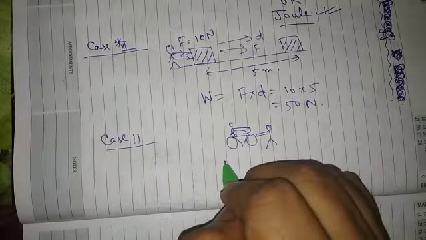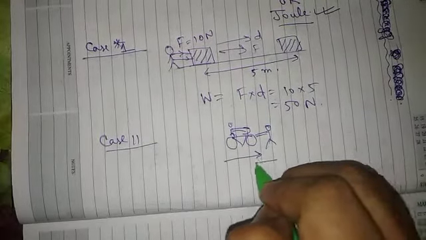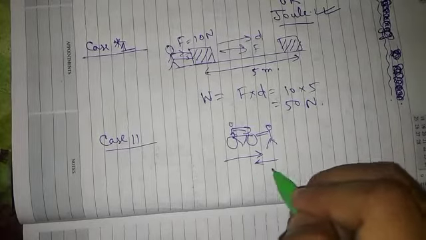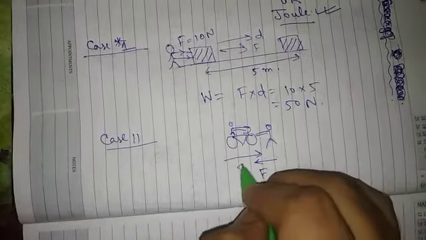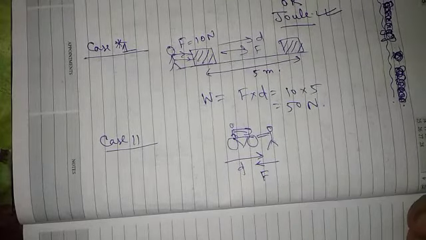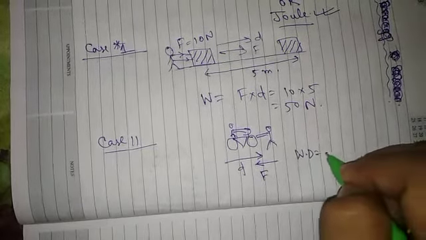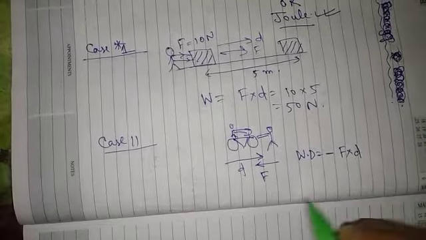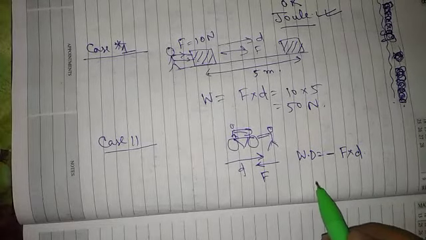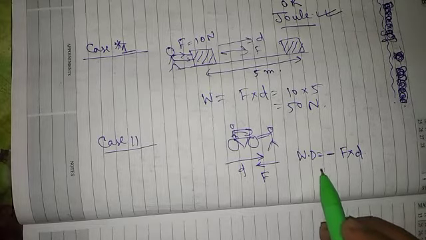So here displacement is in this direction and the force applied by the person is in this direction. So what will be the work done here? So here work done will be minus of force into displacement, because they are both in opposite direction. So minus sign will be applied here.